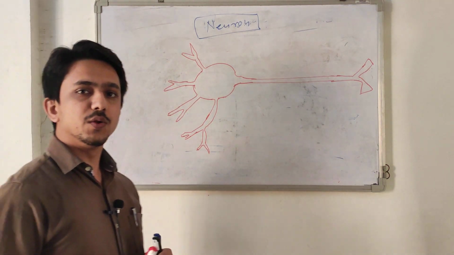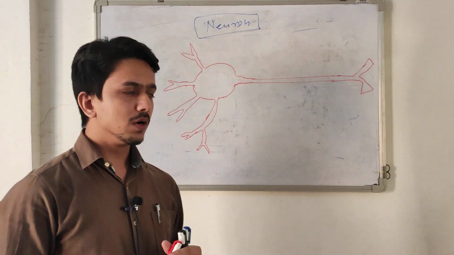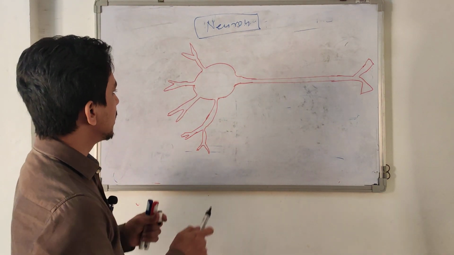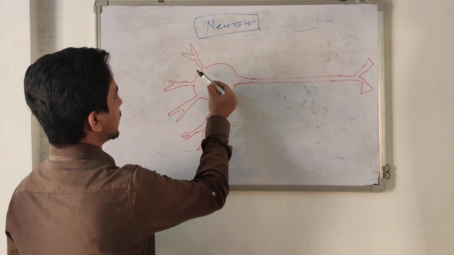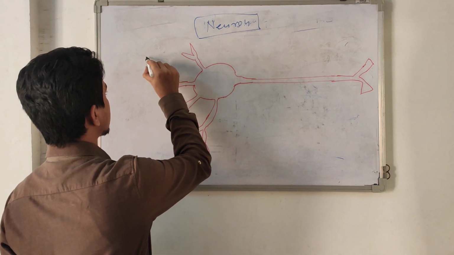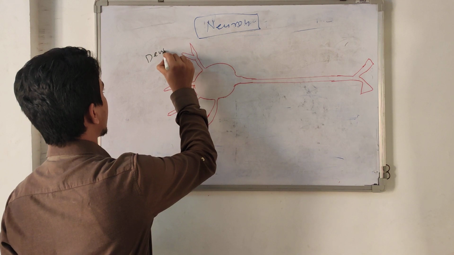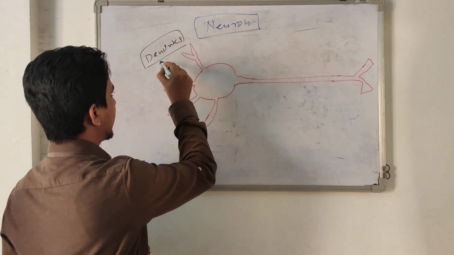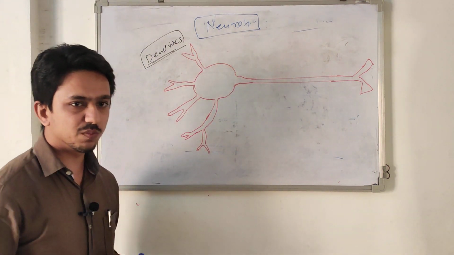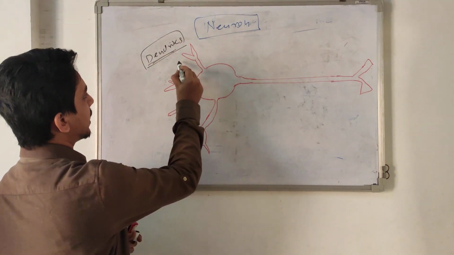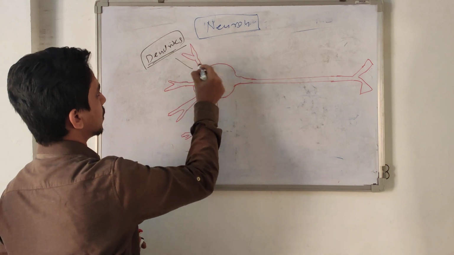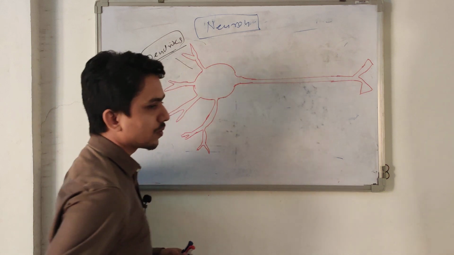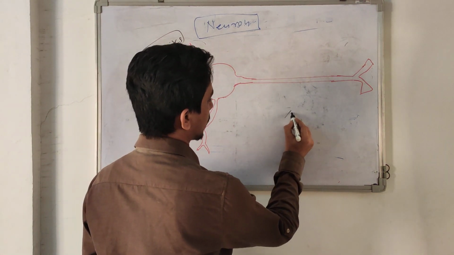So this is a typical neuron. Now label the diagram. These small branches which come out from the cell body are called dendrites. Dendrites means tree-like. It's a branching. So this is a dendrite, and this one is also a dendrite. And a single long process which comes out from the cell body is called the axon.